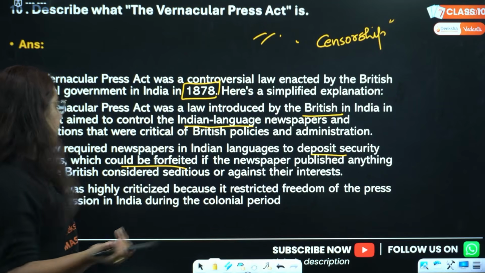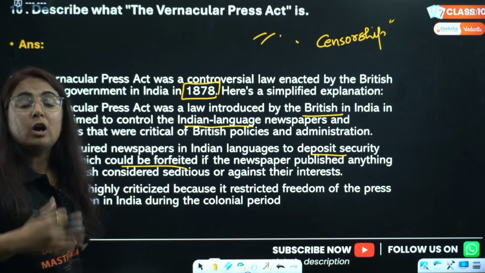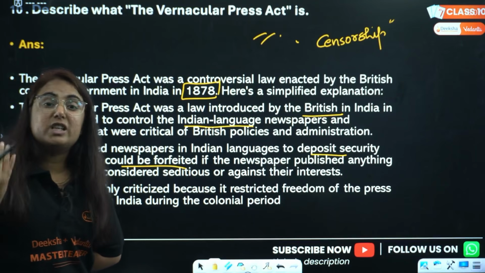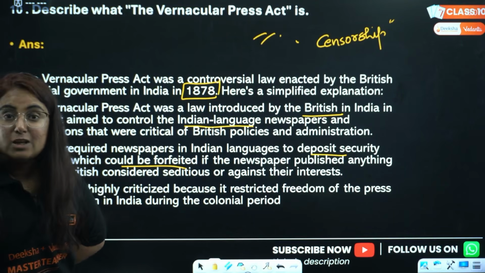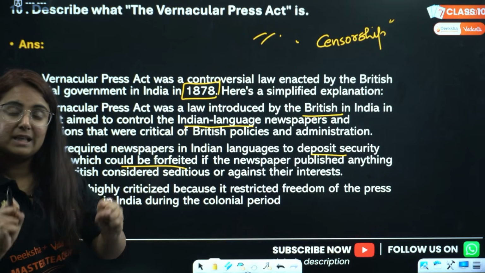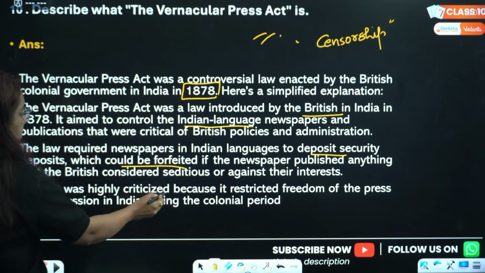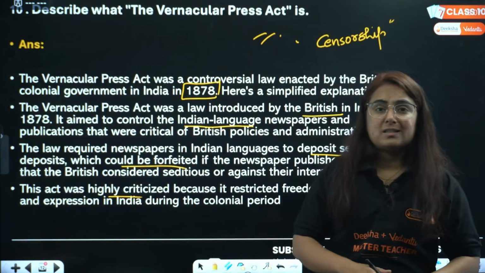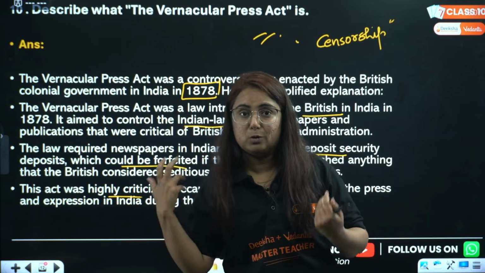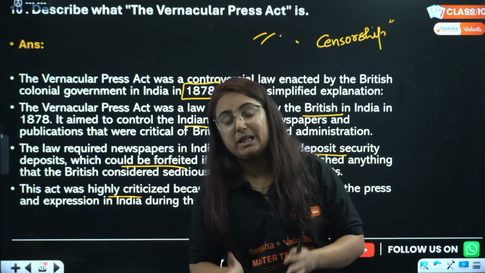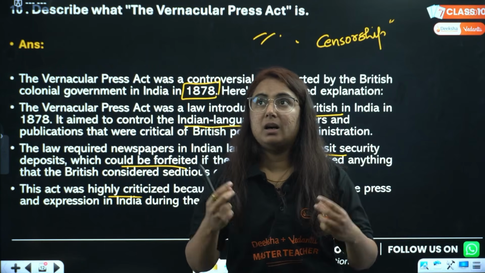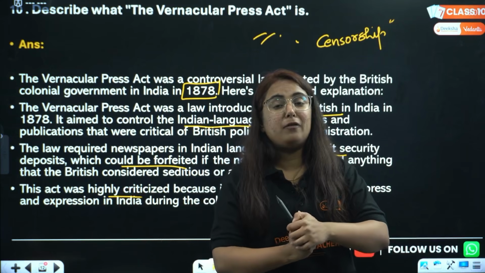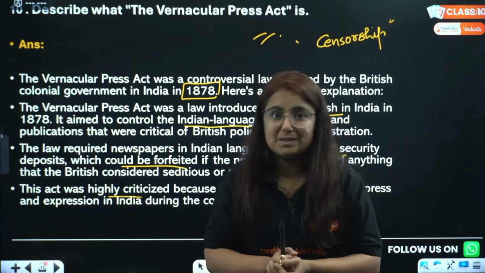Okay, so this was basically because they did not want anything to be written against them or anything that is seditious against them. Getting my point? So basically, to stop any statement against them, this Vernacular Press Act was passed. This was criticized, not welcomed by the Indian people. Some underground radio started to get protection from that, and many underground societies propagated ideas with the help of underground newspapers, hidden newspapers, and so on.